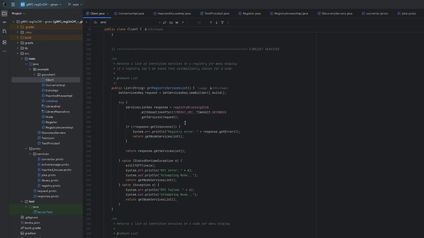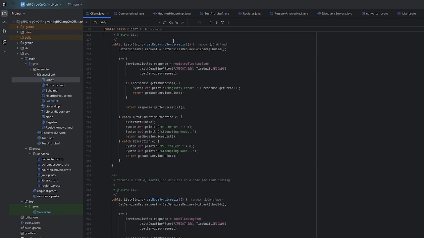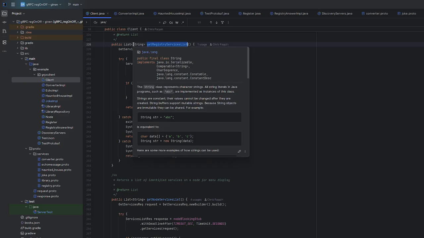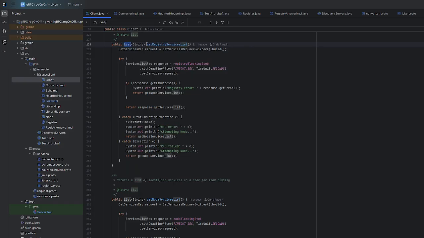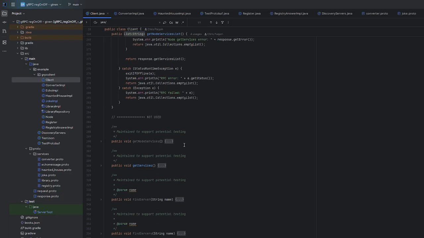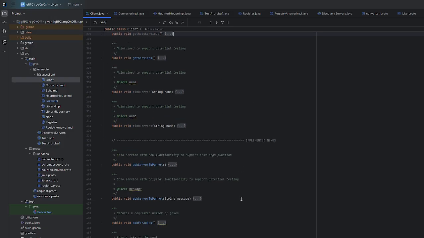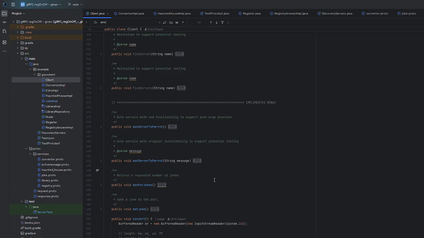All right, coming down here, I changed this to registry and node services. It was much easier for me to keep track of that than channel 3 and channel 4. It's just a little easier to read and understand what I was actually doing. Also, there's not really a difference. I just put them in lists, in this case, just to make the code for the menu a little bit easier. The previous methods are all here. They're not used, but they're available since I'm assuming automated testing will require them to be used at some point.